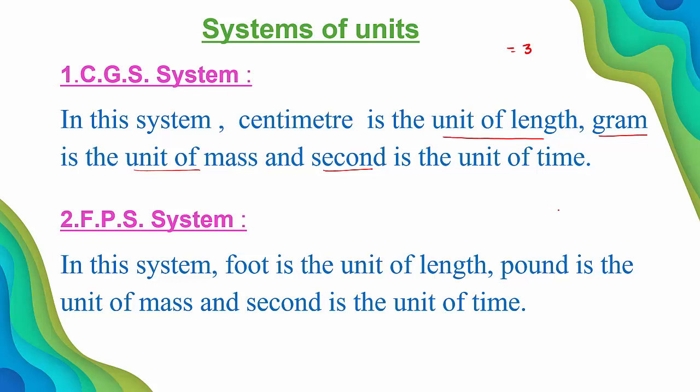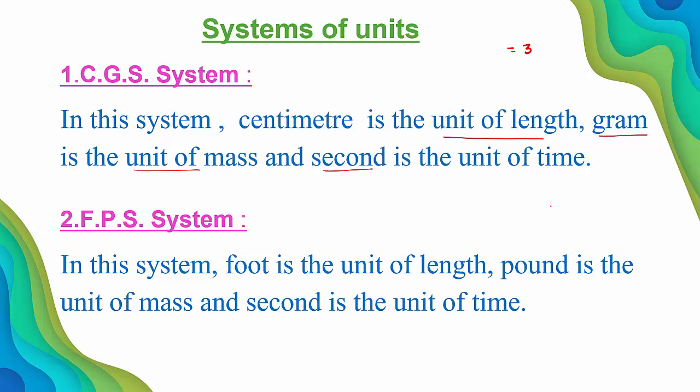In CGS system, they consider centimeter as the unit of length. But generally, we consider meter. Meter is the unit of length. But in CGS system, what is the unit of length? The unit of length is centimeter. The unit of mass is gram and the unit of time is second. So we call that system CGS system. Is it clear? So what is the CGS system? In this system, centimeter is the unit of length, gram is the unit of mass, and second is the unit of time.